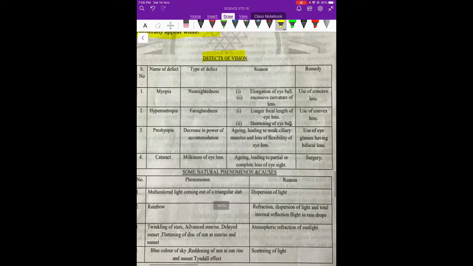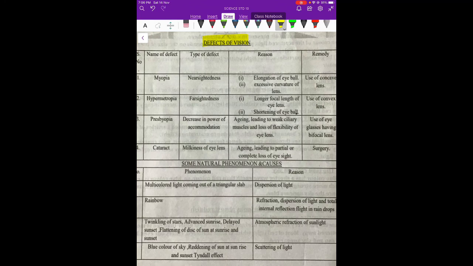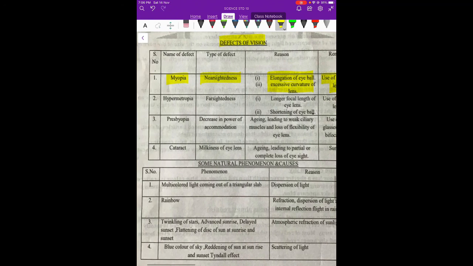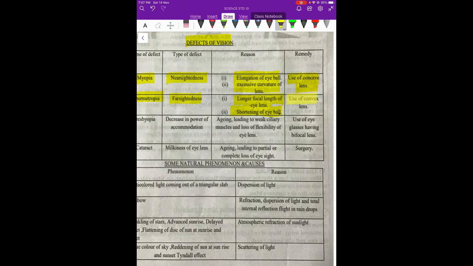Now in the last, we have just taken a table. This is a summary of all this. The name of the defect is myopia, nearsightedness, the reason is elongation of the eyeball, excessive curvature, and the remedy is the use of concave lens. Hypermetropia we know is farsightedness. This is due to a longer focal length of the eye lens, shortening of the eyeball. The correction is a convex lens.